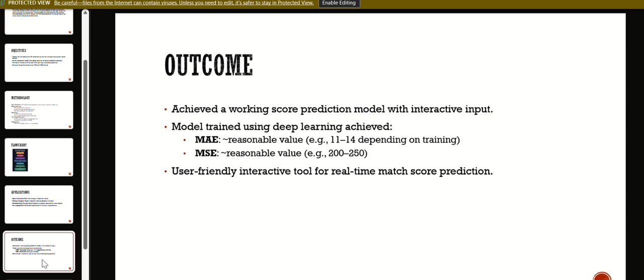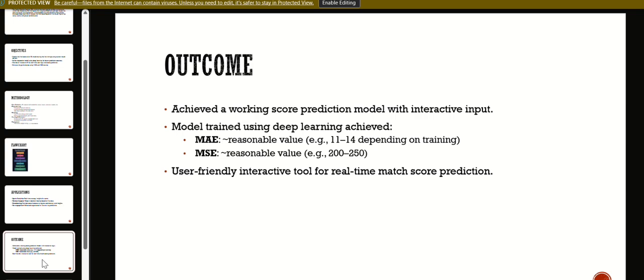Second, performance metrics. The model was trained using deep learning and its performance was evaluated using common error metrics. MAE, mean absolute error, measures the average magnitude of errors in prediction without considering their direction, achieved a reasonable range such as 11, 14 depending on the training setup, also within a reasonable range like 200 to 250.